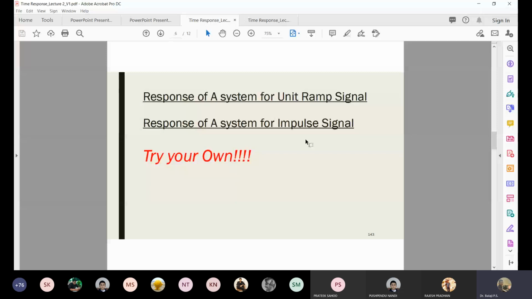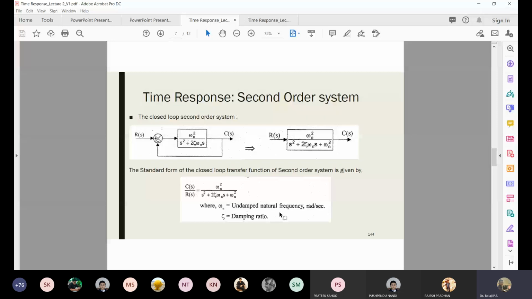Okay, now we have seen the first order system. Very good, very simple. My life is very happy. No, your life will not be happy, because the world is so complex that you need to upgrade yourself to learn the complexity. So now let's start looking into the first complex problem, that is the second order system. The general second order system can be expressed as shown in slide number 144.